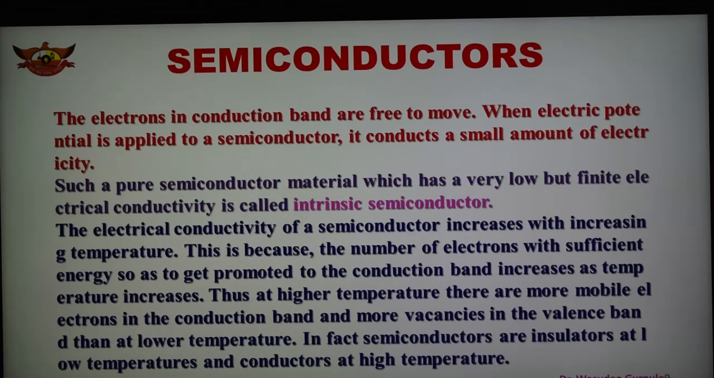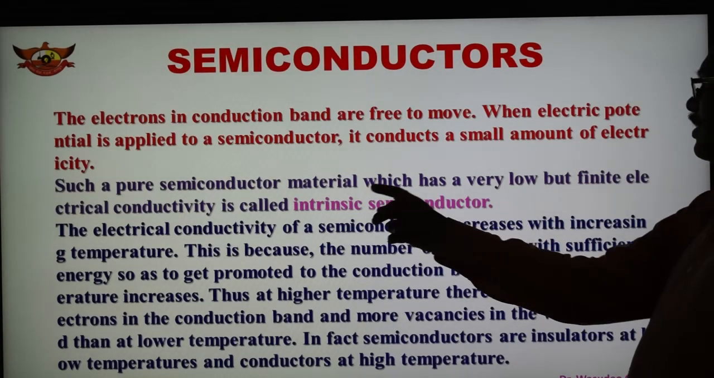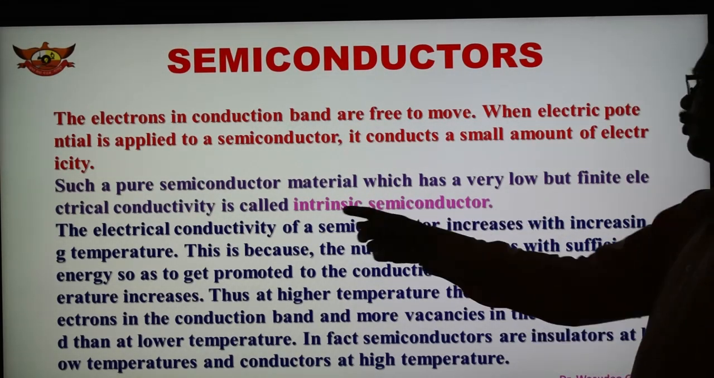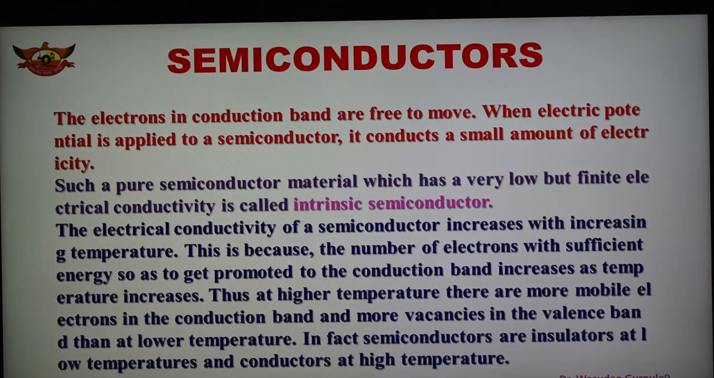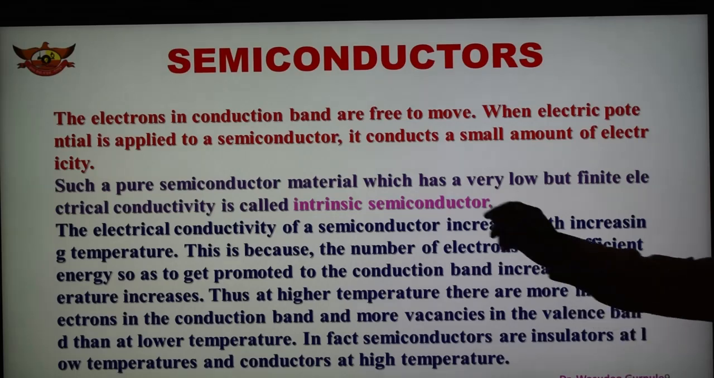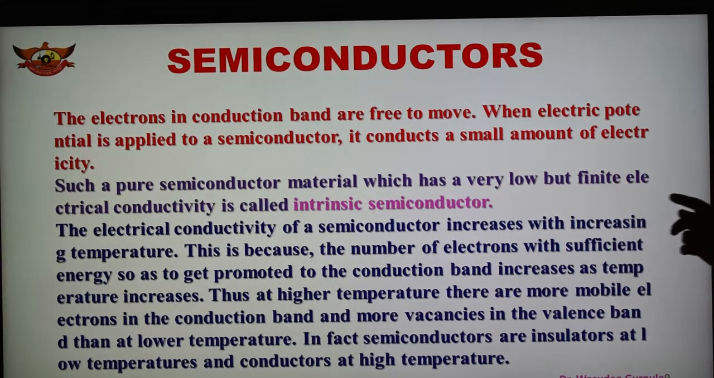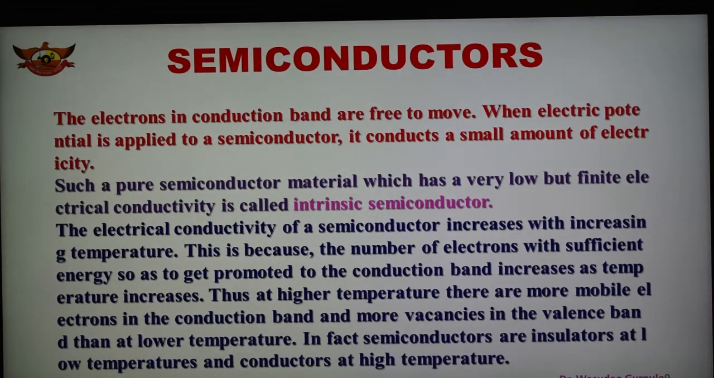Two types of semiconductors are there, intrinsic and extrinsic. So what is an intrinsic semiconductor? A pure semiconductor material with very low but finite electrical conductivity is known as an intrinsic semiconductor. And in the case of a semiconductor, we can say that the conductivity increases with increasing temperature. This is the important feature of semiconductor material.